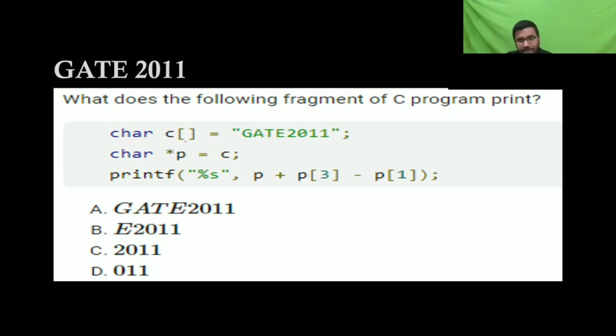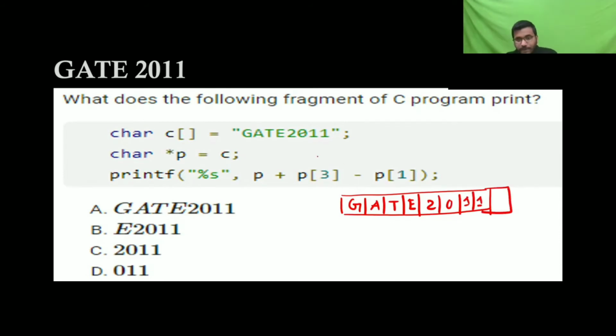So char c is having this. C is an array of characters which has G, A, T, E, 2, 0, 1, 1. And you know that it's an array and it is a string. The string is going to have a null here. A string will always have a null at the end. Okay, so char star p.